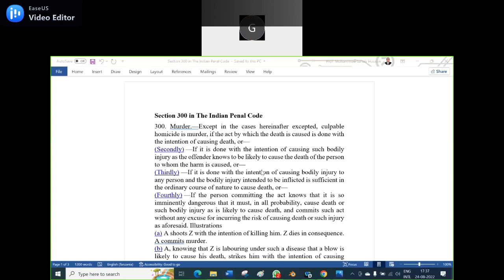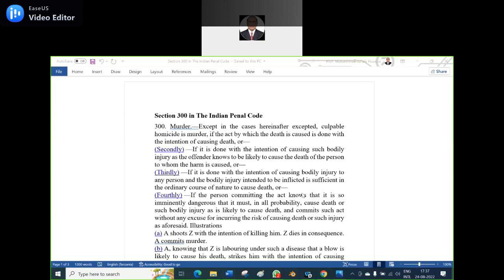Yesterday, that example which I have given, if a person is a diabetic patient and the person who made the incision to him knows that he is a diabetic patient, at the time, profuse bleeding is caused to him and that culminated into death, and that offense is called culpable homicide amounting to, murder. Not murder. If he knows it, it is a murder. If he doesn't know it, it is a culpable homicide.